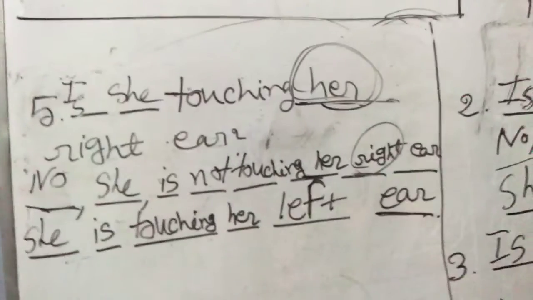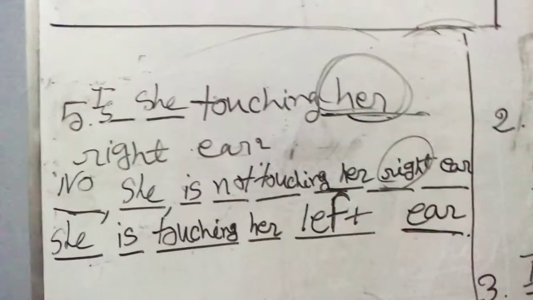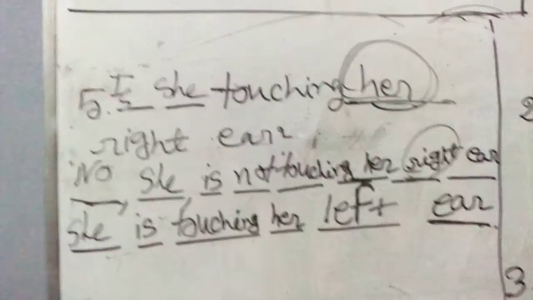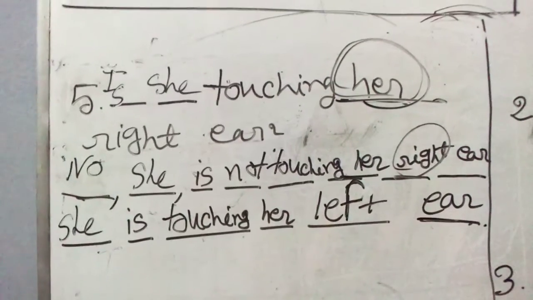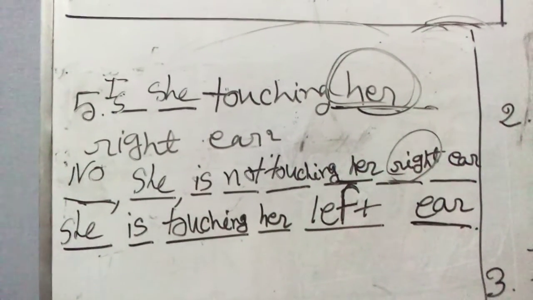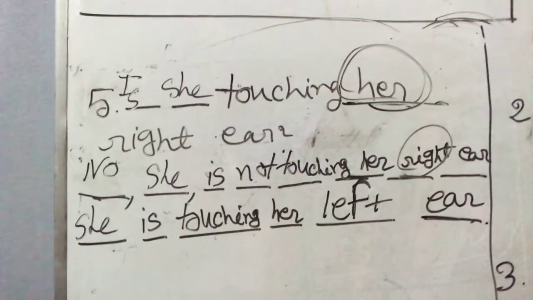Now number 5, the last one. Is she touching her right ear? This is somewhat confusing, but still you have to do it for your own sake. Is she touching her right ear? No, she is not touching her right ear. We can say she is touching her left ear. Okay, so all these five are done.